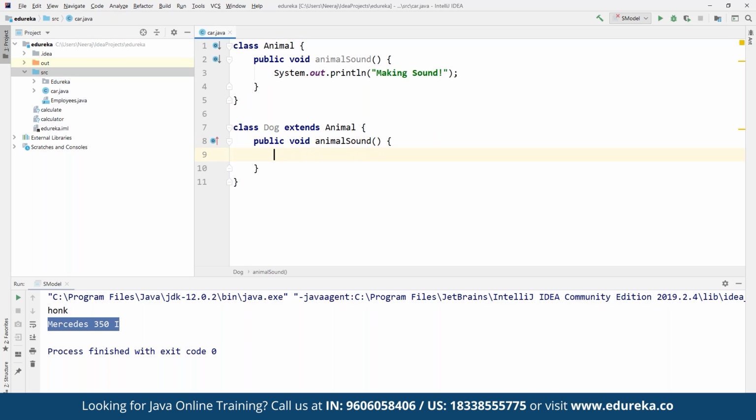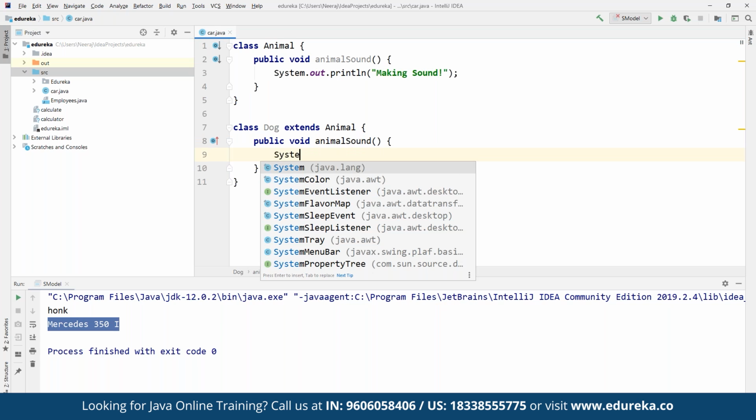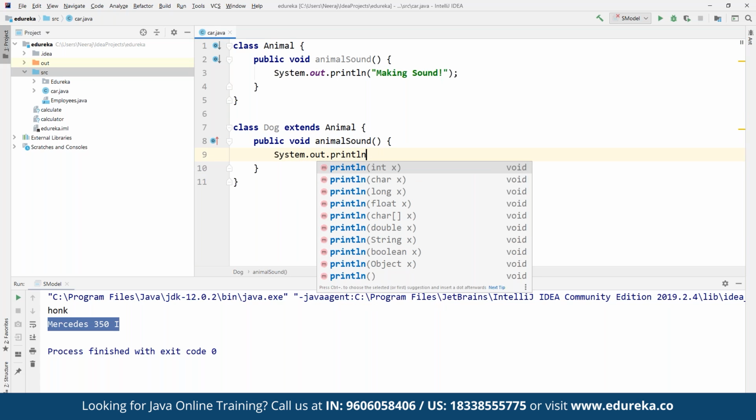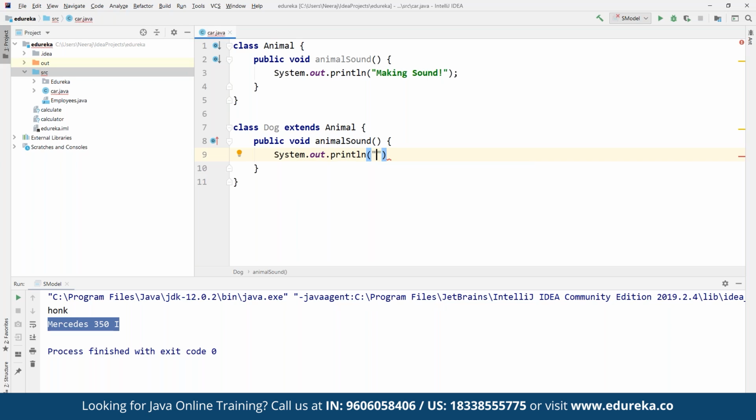Within the animal sound, we are going to define system.out.println, and then we define the sound for, suppose, a dog. So the dog makes a barking sound.